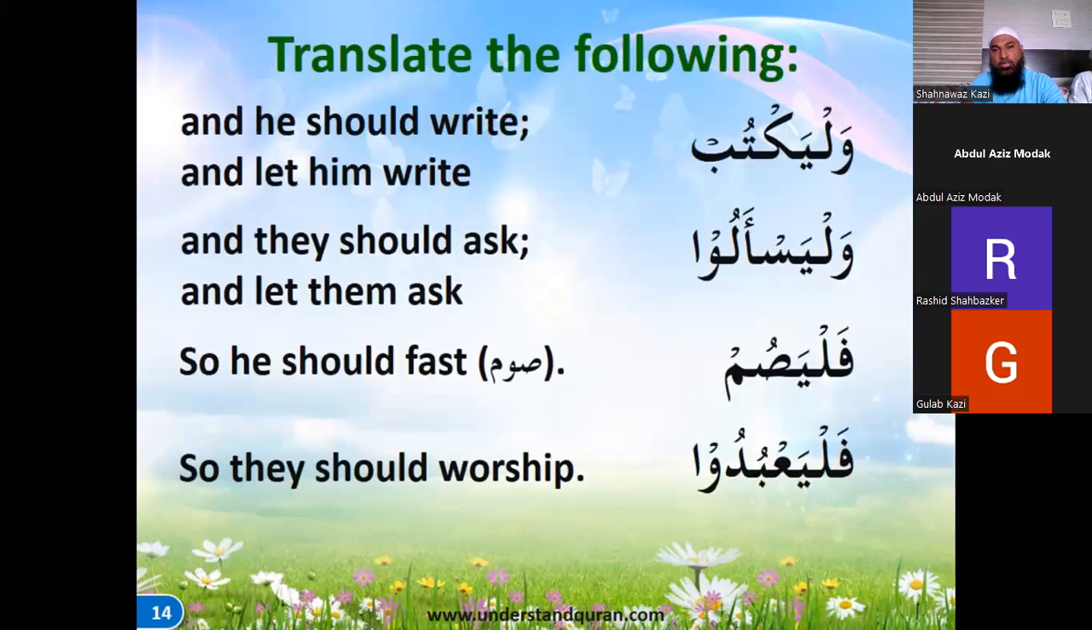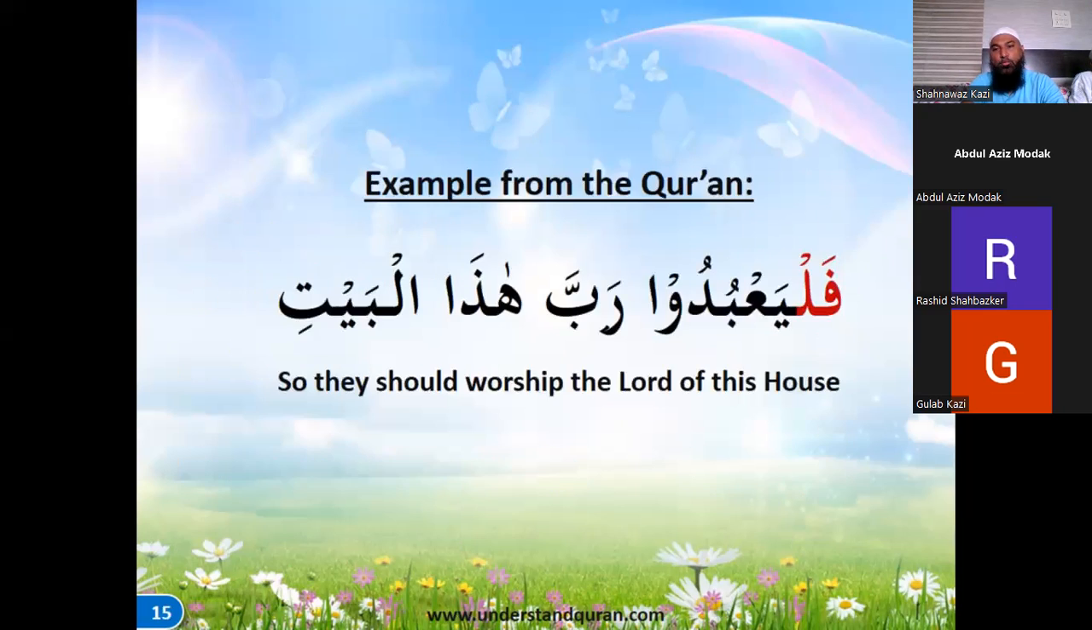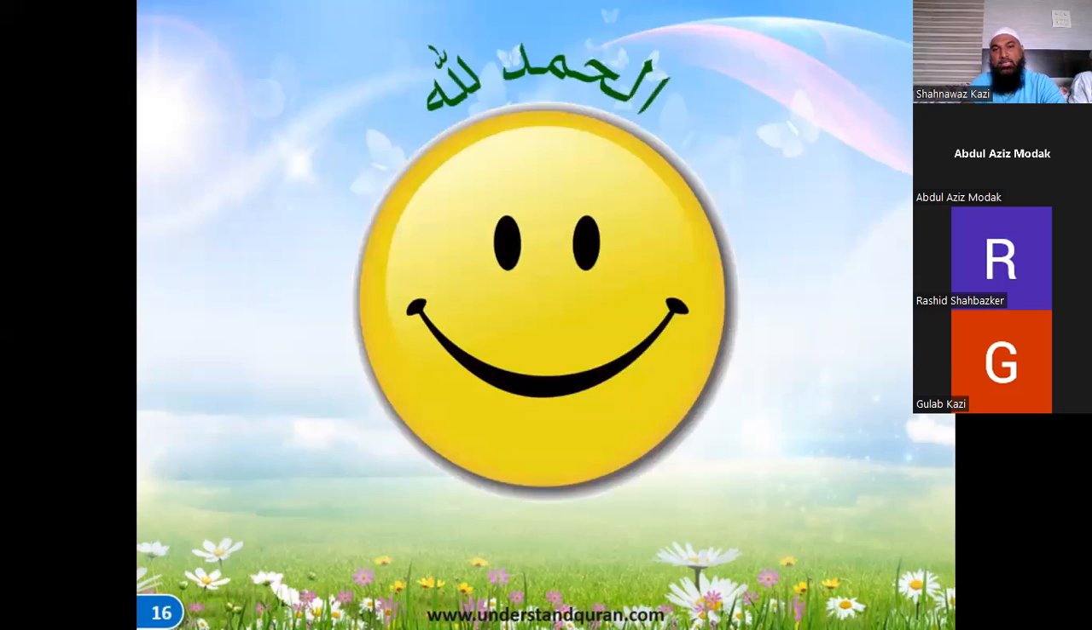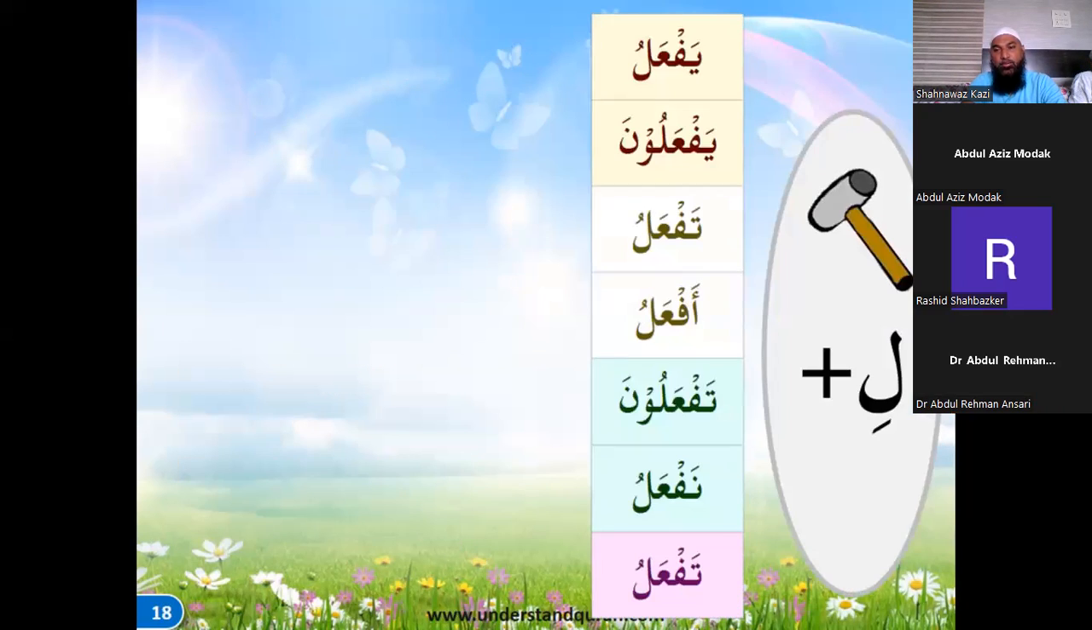And these are the examples. Wal yaktub, wal yas'alu, fal yasum, fal ya'budu, fal ya'budu rabba hazal bayt. In Surah Mutaffifin, fal yatana fasil mutana fisun. Is that fal? Yes, that is also an order that for this, they should compete with each other. There is a description of Jannah going there, and for this, they should be competing with each other. Fal yatana fasil mutana fisun. That's right. Very good. So you got it right. Alhamdulillah.